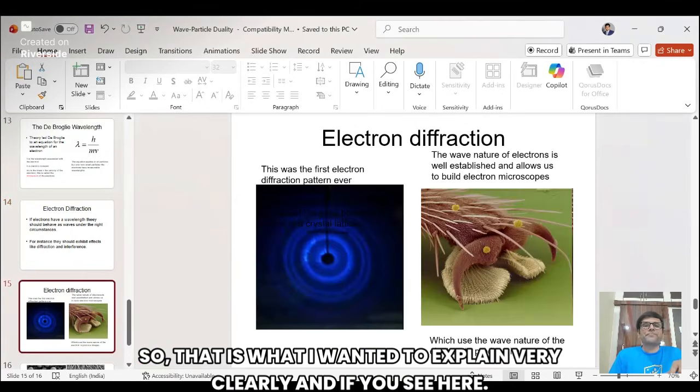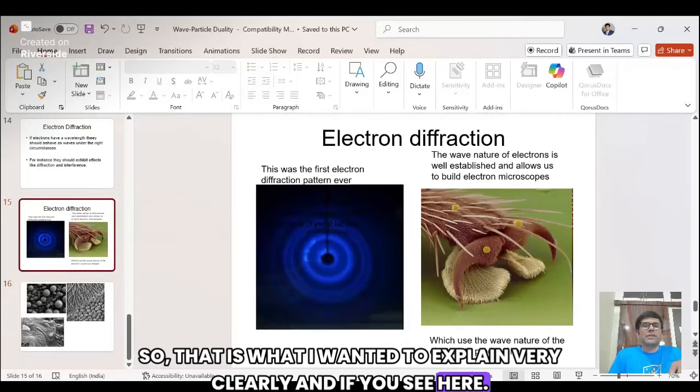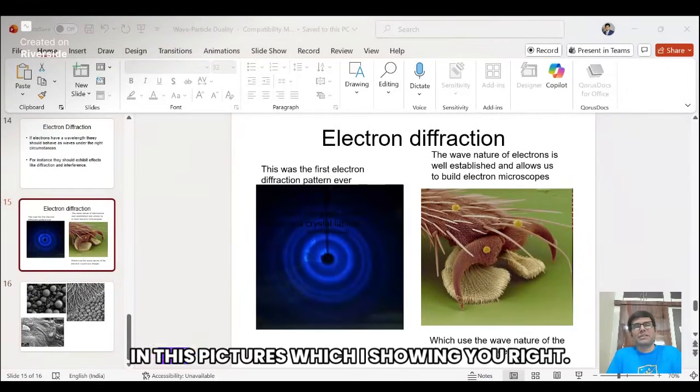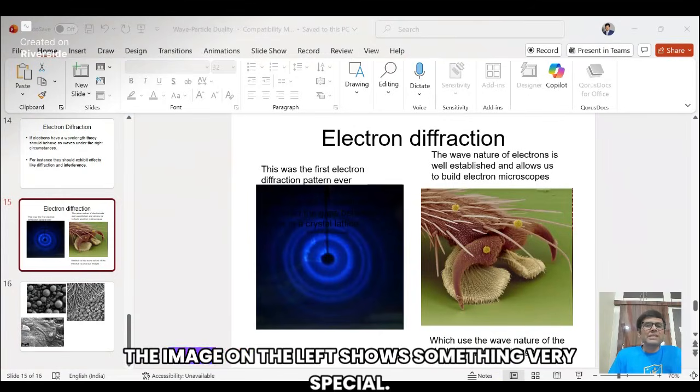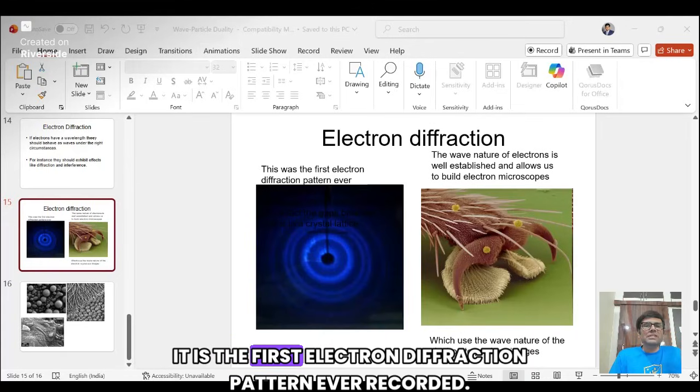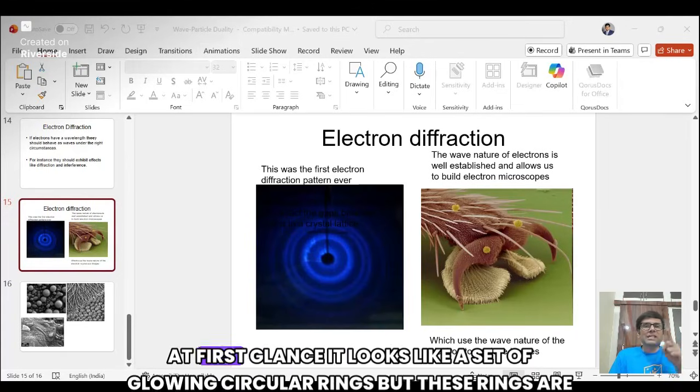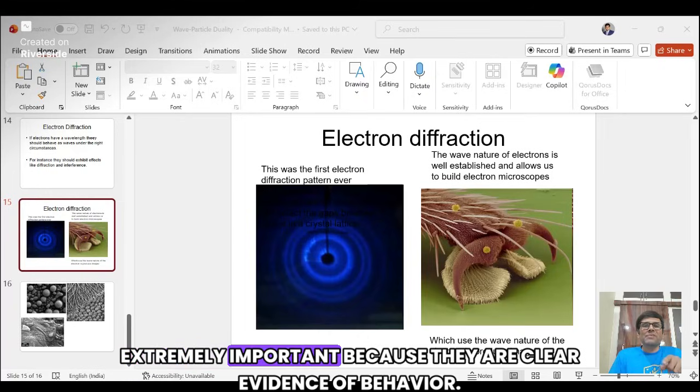And if you see here in these pictures which I am showing you, the image on the left shows something very special. It is the first electron diffraction pattern ever recorded. At first glance, it looks like a set of glowing circular rings. But these rings are extremely important because they are clear evidence of wave behavior.